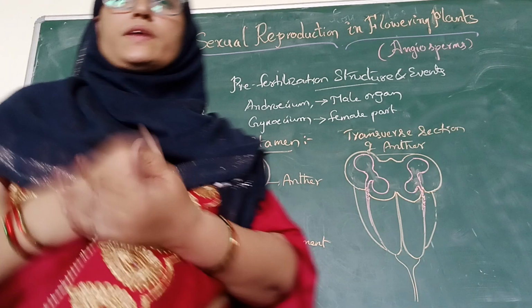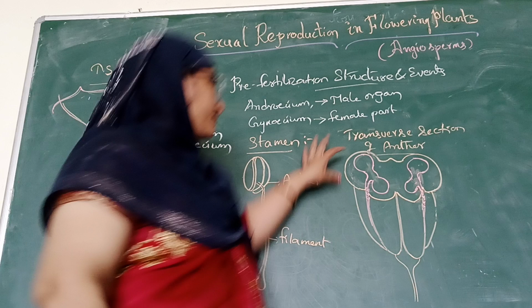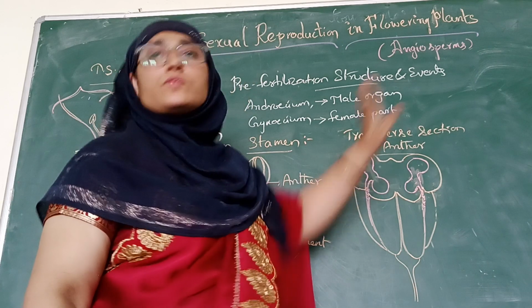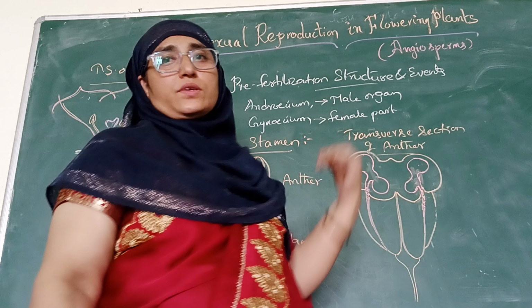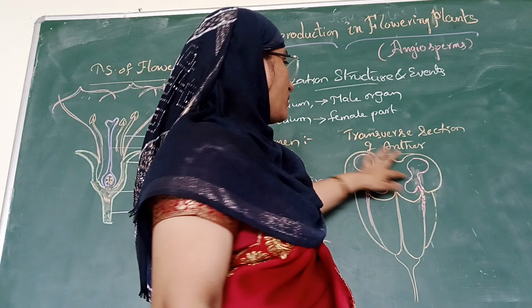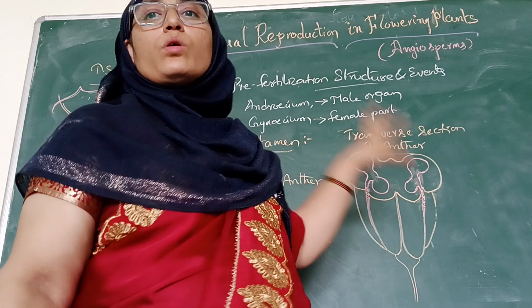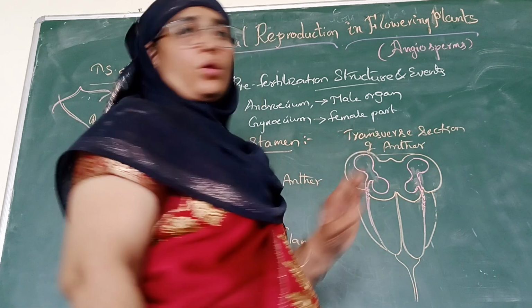When we observe the transverse section of an anther, it has a four-sided, tetragonal structure with four microsporangia at the corners, two in each lobe.